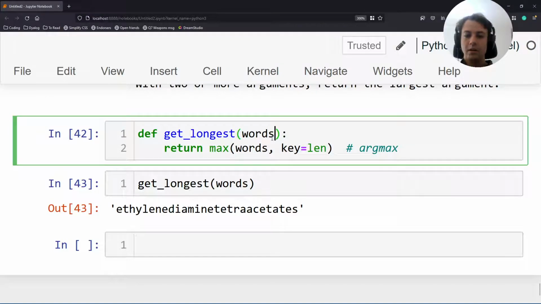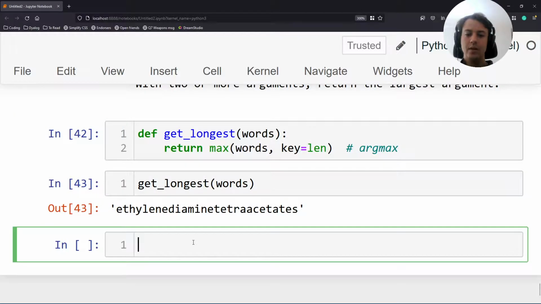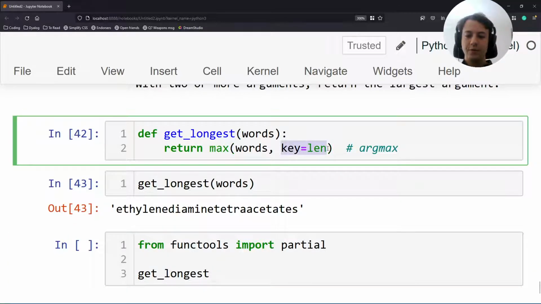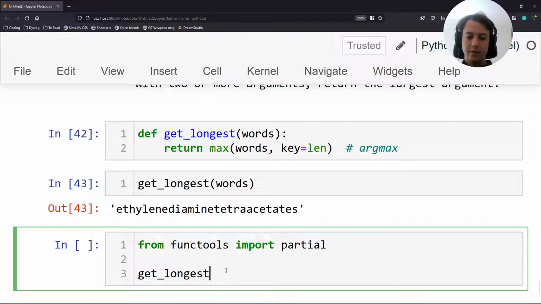And to me, the way to highlight this pattern of what I really want is, I want this to be fixed and I just want to put whatever words I get in there. To me, this should be written in another way. What I want to do is go to the functools module and import partial. And partial is a tool that lets you fix arguments to functions. So if this is fixed, what I can say is that the getLongest really is the partial application of max with key set to length.